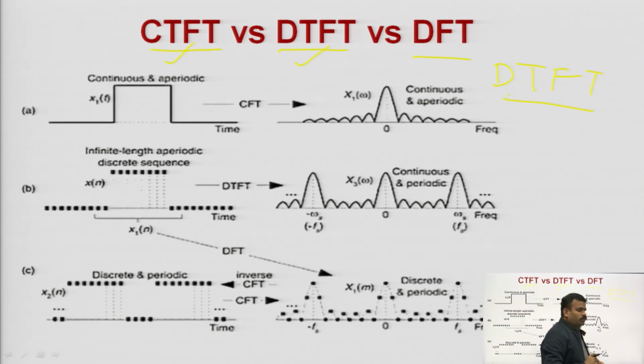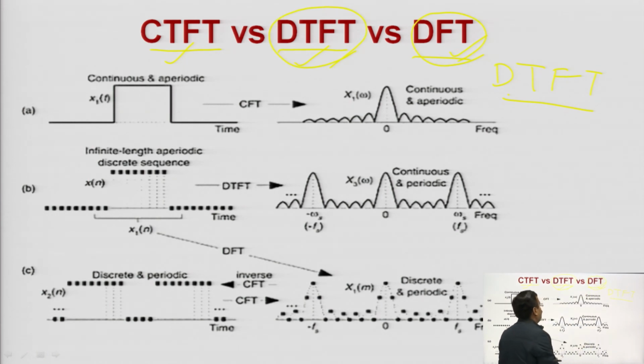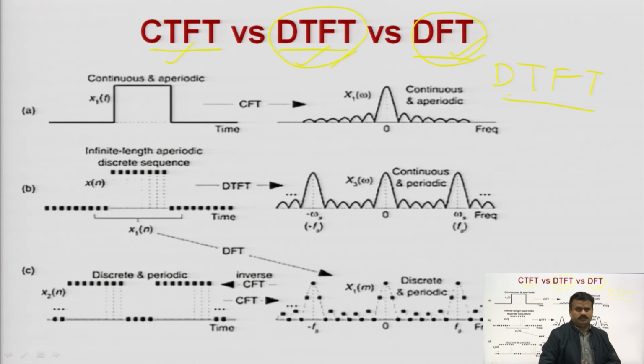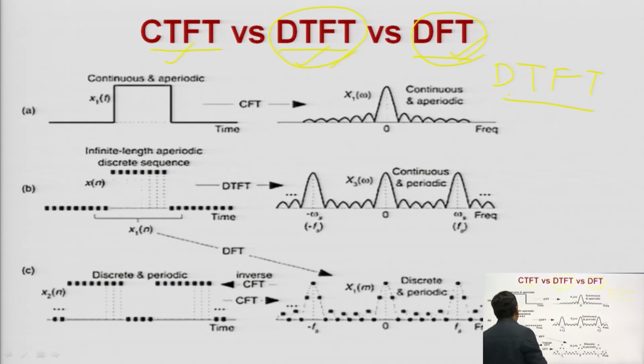But in Fourier transform you are converting your signal into its frequency domain. Okay. So, if your sequence or signal is not of finite duration, and you are simply taking the Fourier transform of a discrete time signal, it will be DTFT. But whenever you take the Fourier transform for a finite length sequence of a discrete time signal, then it will be DFT. So, this is the difference between DFT and DTFT, because in both you are taking the Fourier transform of a discrete time signal. Okay. We will see further in my next PPTs.